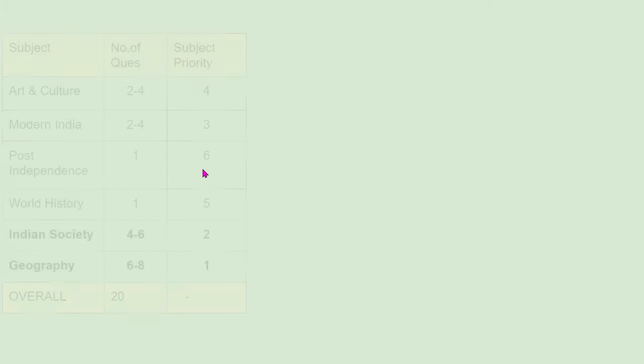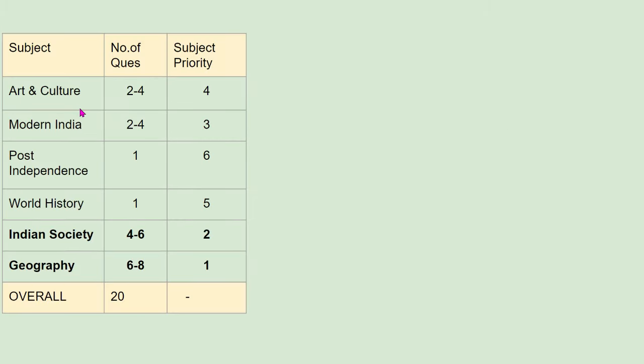So let's begin. So as you can see, this is the overall breakup of subjects in General Studies Paper 1: Art and Culture, Modern India, Post Independence, World History, Indian Society, and Geography. As we can see, the disproportionate focus is present towards Geography and Indian Society, and hence we are giving priority 1 and 2 for these two subjects. You can pick up the paper and find out that more than half of the paper will be from these two sections, and the rest of the questions are sprinkled across, with modern India, post independence and world history getting lower weightage.